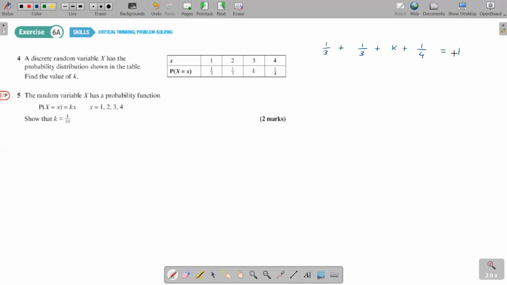So how much is the addition? 1 over 3 plus 1 over 3 plus 1 over 4 is 11 over 12. And then k equals 1 minus 11 over 12, which is 1 over 12. So k is 1 over 12.